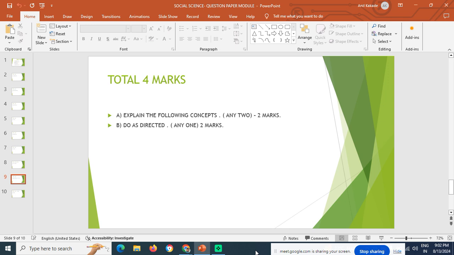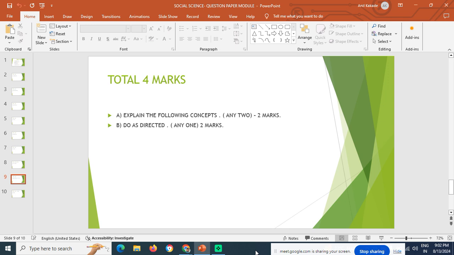Now, B part, do as directed. Here, you can either write directly in the box, or circle it with the pen or the pencil. If you are not circling, you will not get the marks.